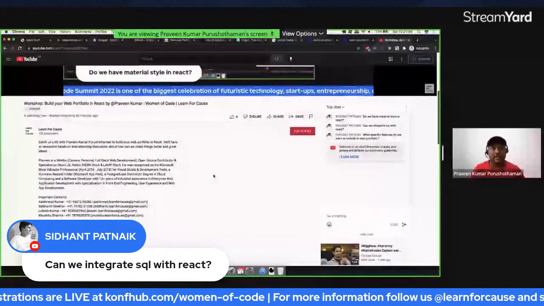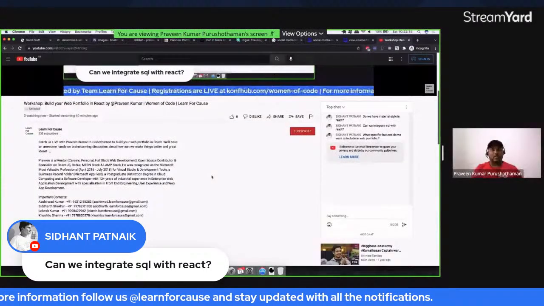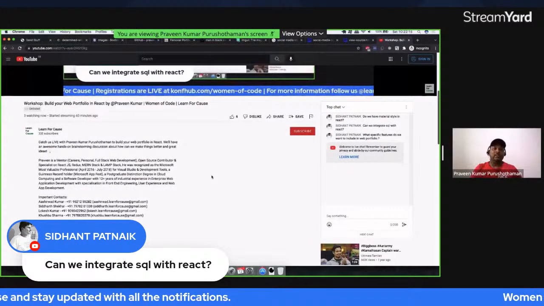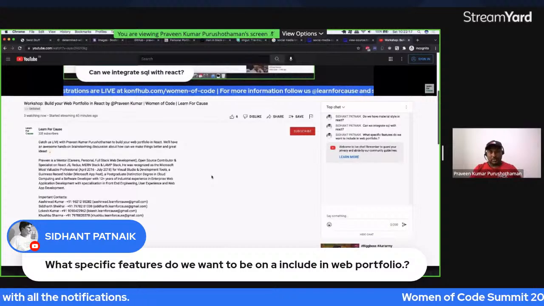And integrating SQL with React: obviously, SQL is on the backend side of things. So between React and SQL, you need a backend logic, some kind of a server. So that is something that we need to work on.